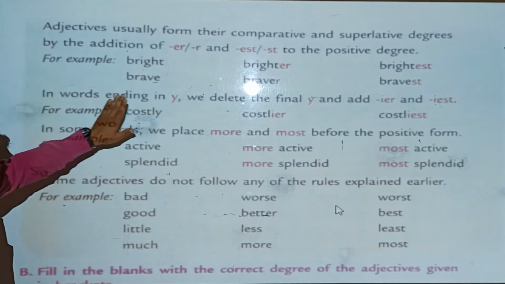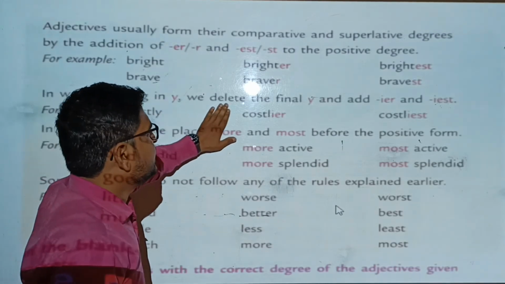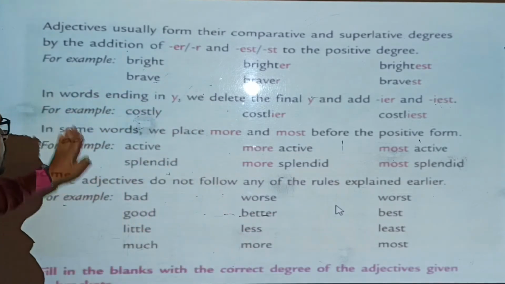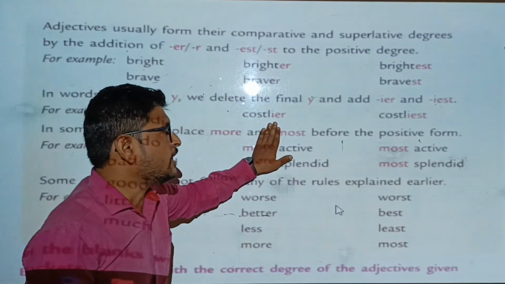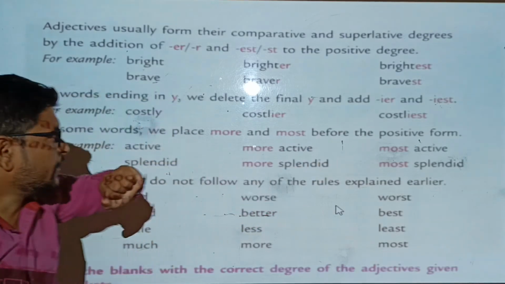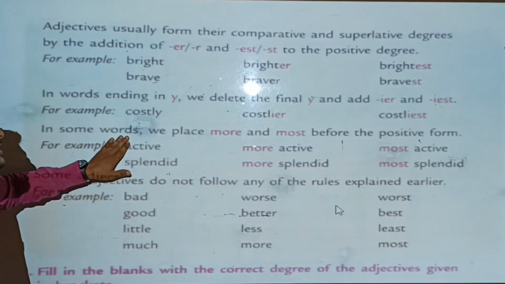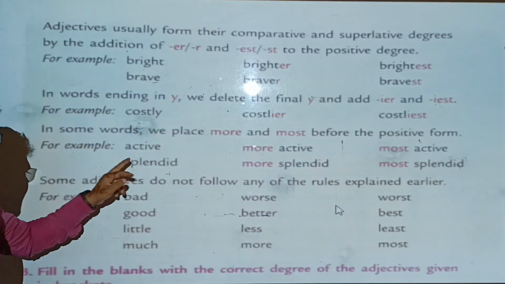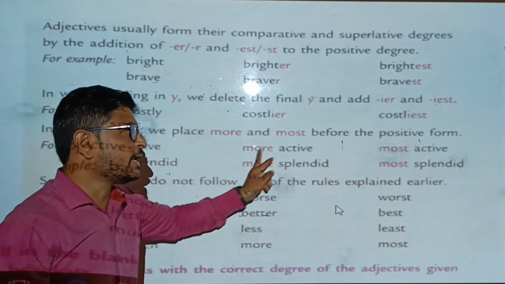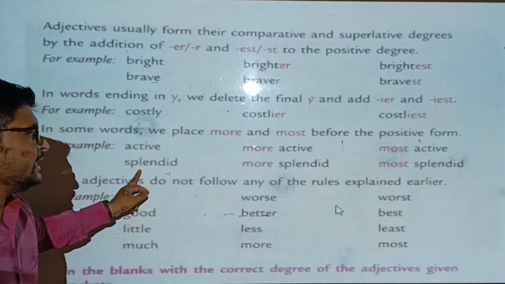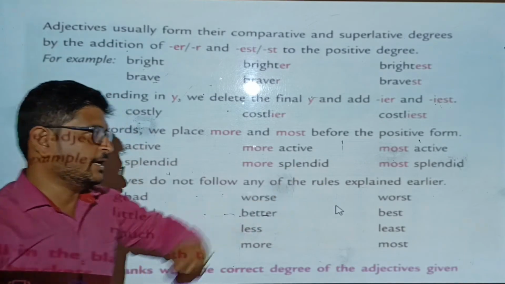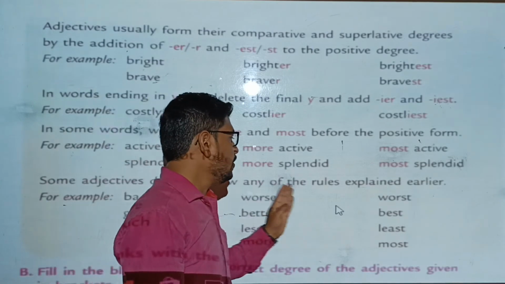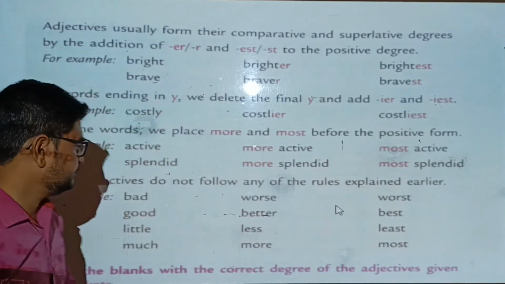Okay, in words ending in y, we delete the final y and add IER and IEST. For example, costly, cancel y, costlier and costliest. Okay. In some words, we place more and most before the positive form. For example, active, more syllable word, so more active and most active. Splendid, more splendid, most splendid. Okay. Some adjectives do not follow any of the rules explained earlier.